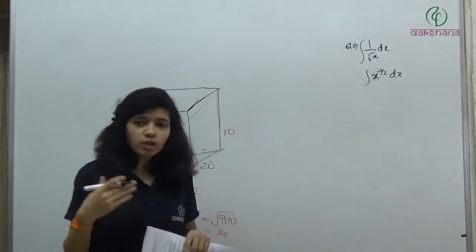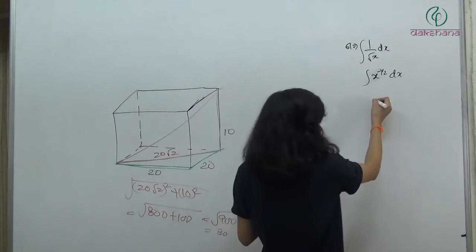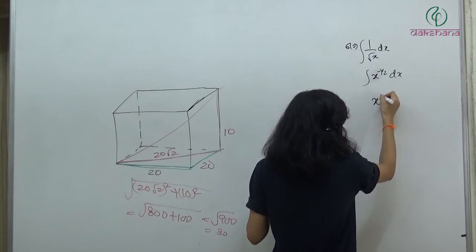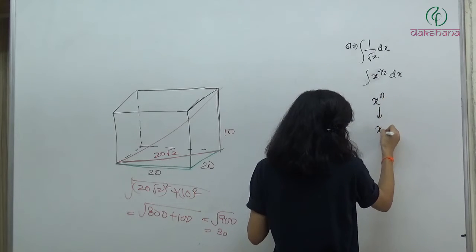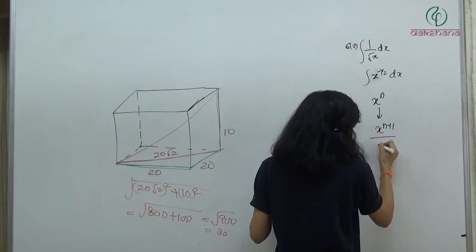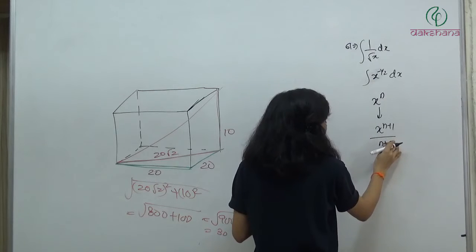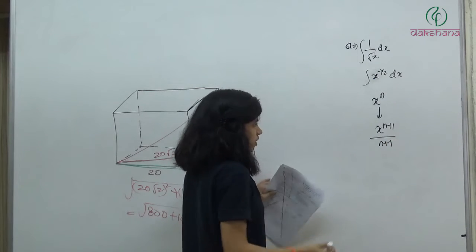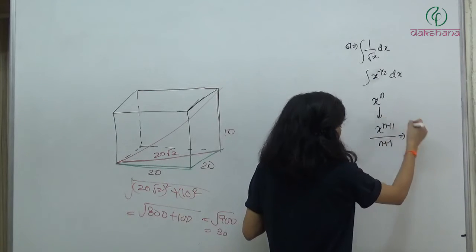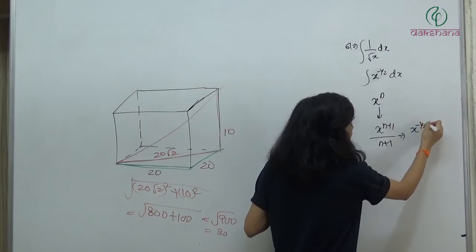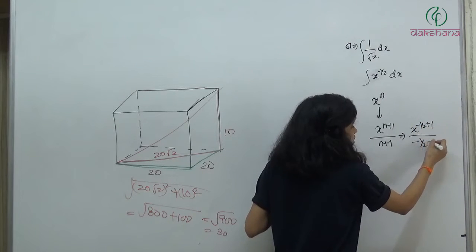If we have x to the power n, then we'll get the integration x to the power n plus 1 divided by n plus 1, है ना. तो यहाँ पे हमारे पास क्या जाएगा, x to the power minus half plus 1 divided by minus half plus 1.